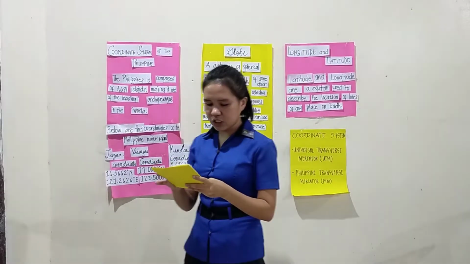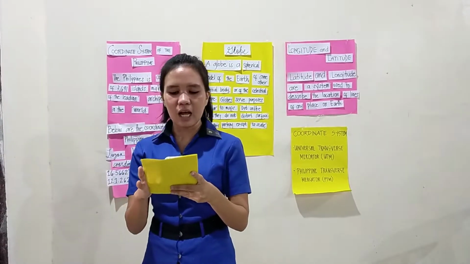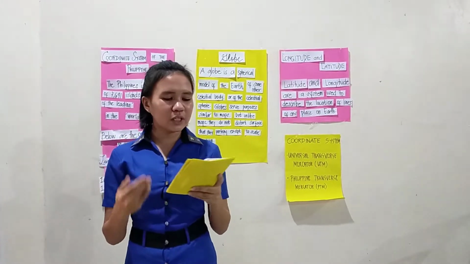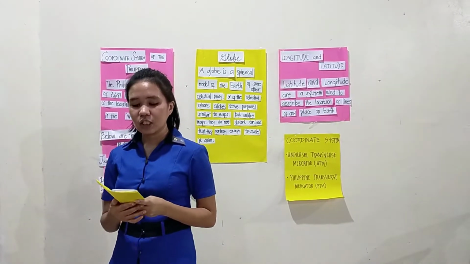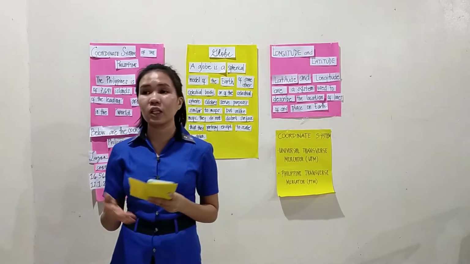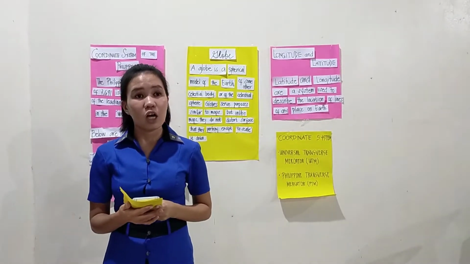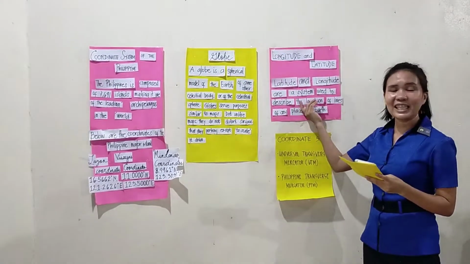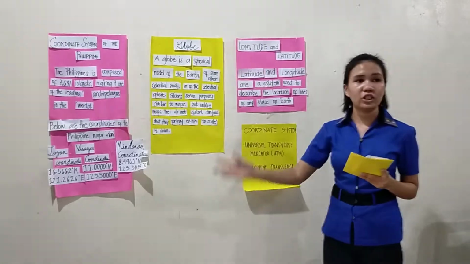The last question is, how about in determining the location of particular places? What are the things we must consider in locating a particular place on Earth? We are using the longitude and the latitude, which are the imaginary lines.